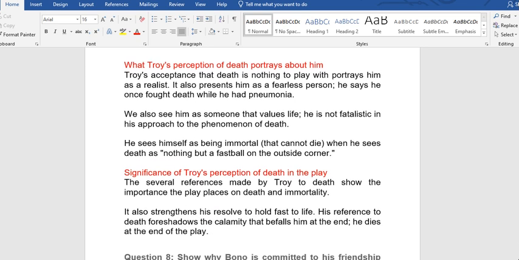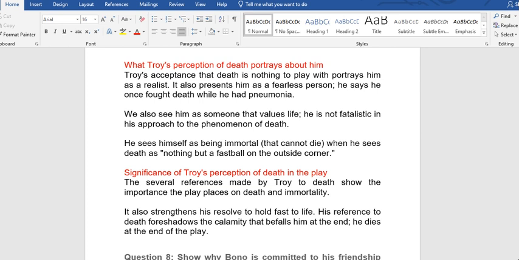Now, what does Troy's perception of death portray about him? We are already in the mainstream of the question that we are asked to do. So, this is it now. Troy's acceptance that death is nothing to play with portrays him as a realist. It also presents him as a fearless person.